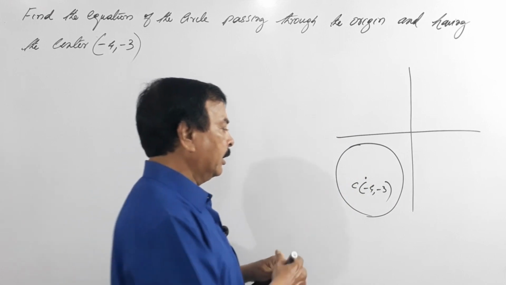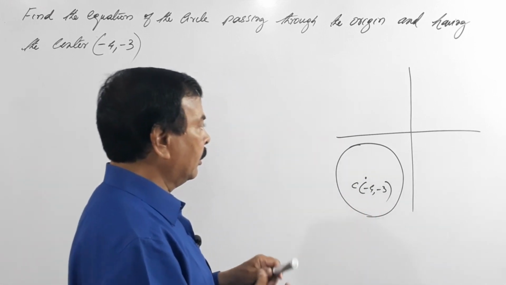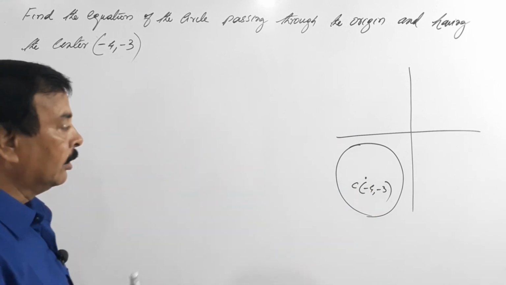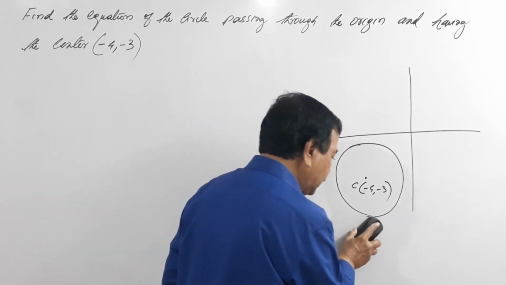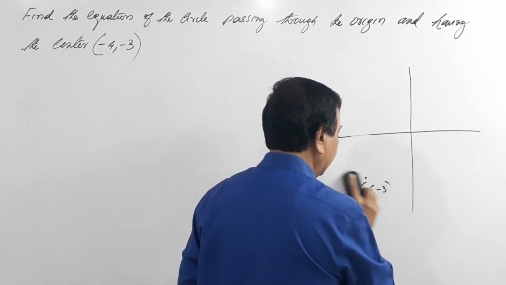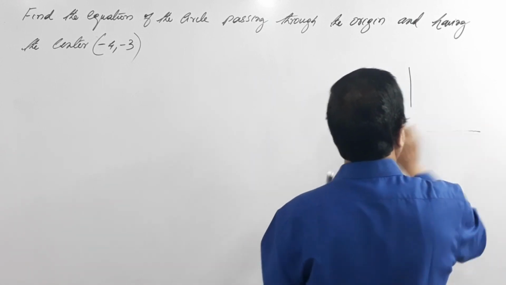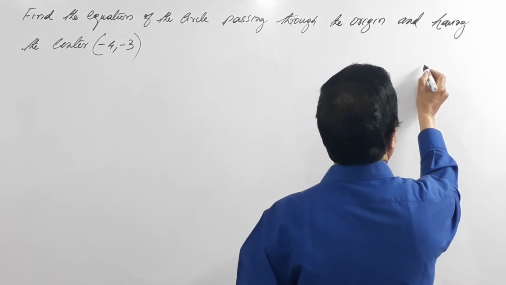So here x is negative and y is negative. But what he says is this is the center of the circle, but it should pass through the origin. So I will draw a circle here with this as the center.